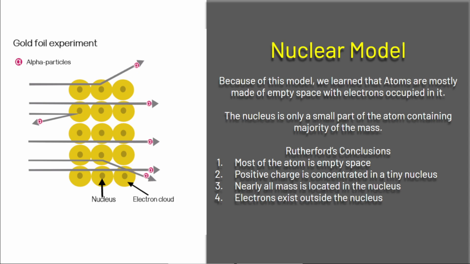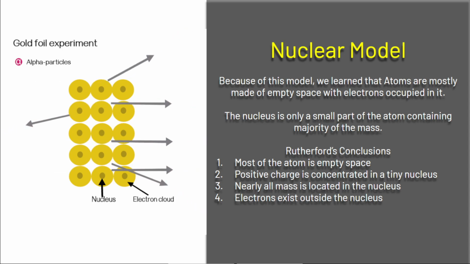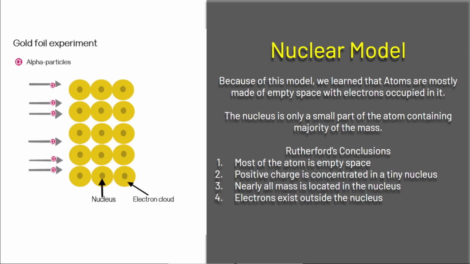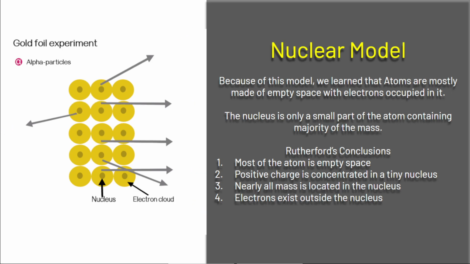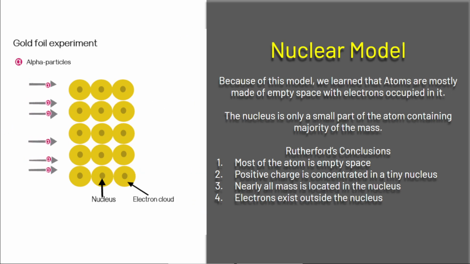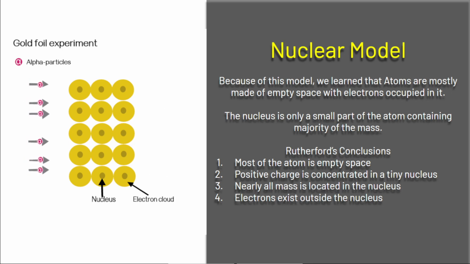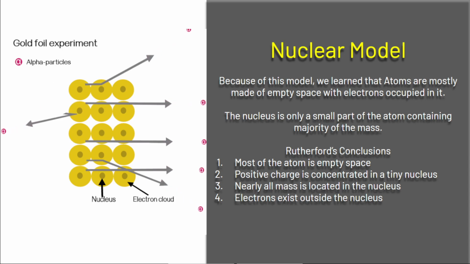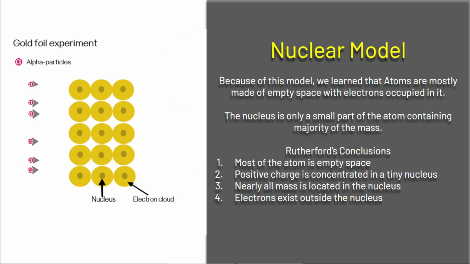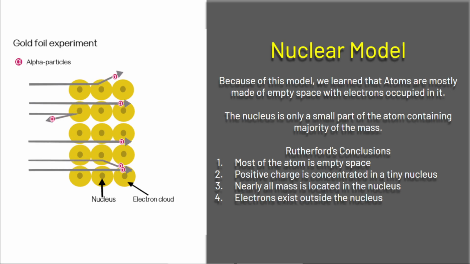He said most atoms are just empty space. Positive charge is concentrated in a nucleus, and nearly all mass is located in the nucleus, and electrons exist outside of the nucleus. And because the whole thing about this is a nucleus, his model is known as the nuclear model, okay? So this is our third atomic model. So let's look at a Bill Nye video.